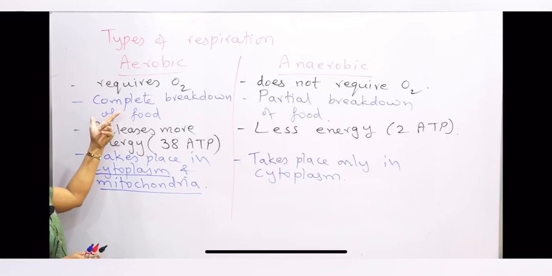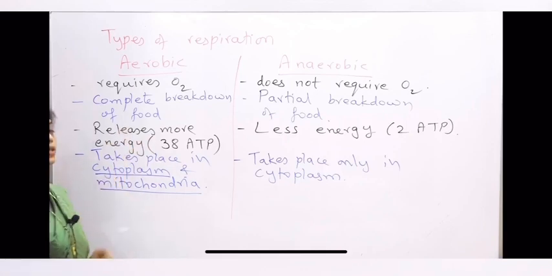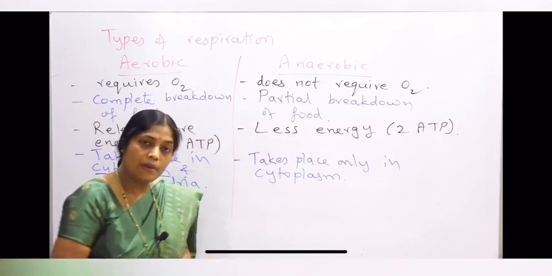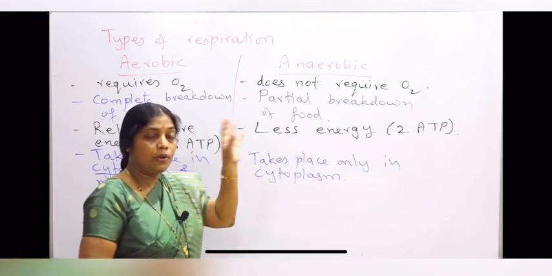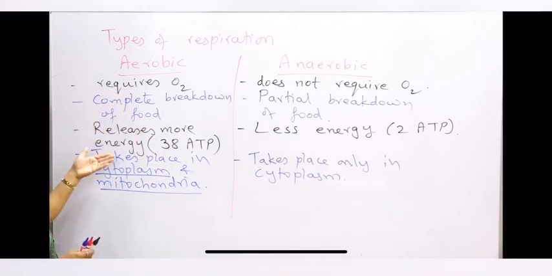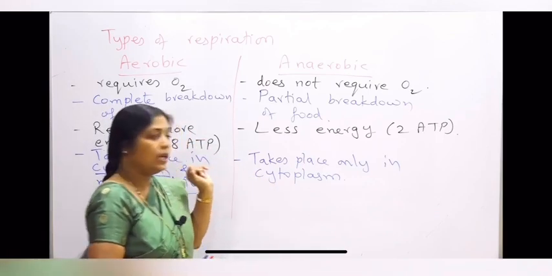Because there is complete breakdown of food in aerobic respiration, it releases more energy, that is approximately 38 ATPs from one glucose molecule. And in anaerobic respiration, because there is partial breakdown of the food, it will produce less energy, about 2 ATPs. Now aerobic respiration initially takes place in cytoplasm and then continues in mitochondria, but anaerobic respiration takes place only in cytoplasm.